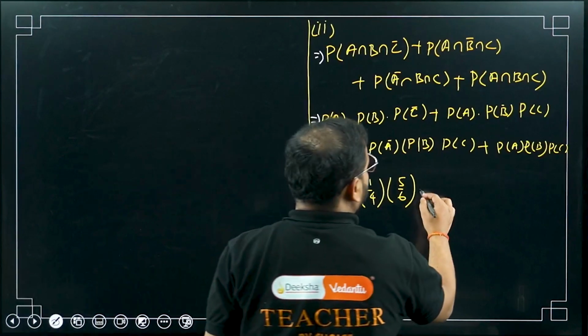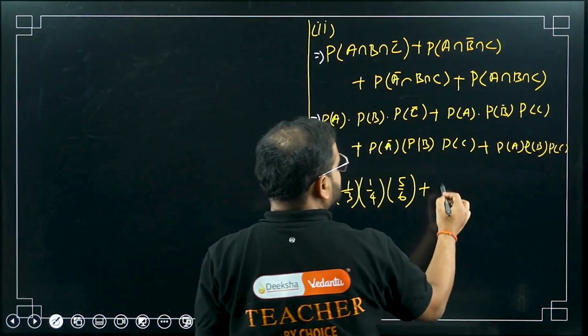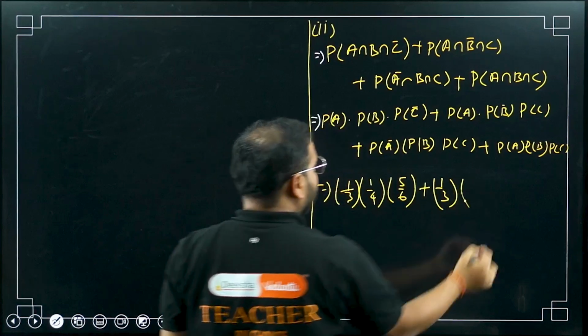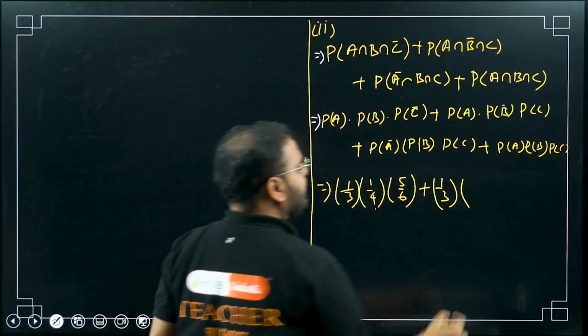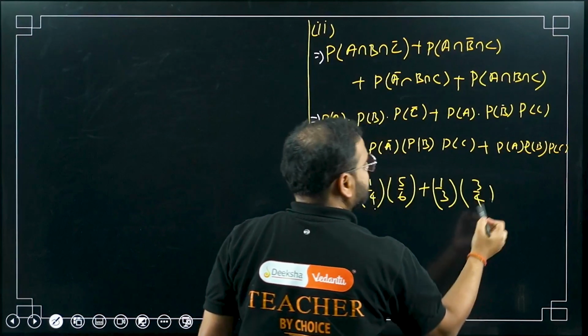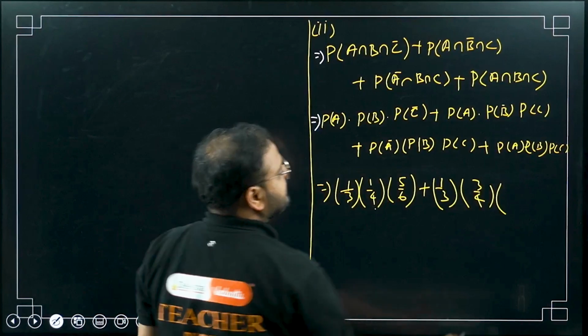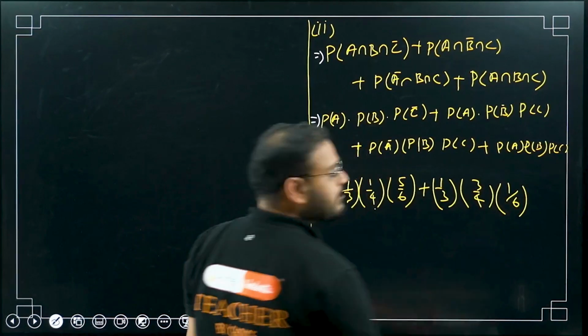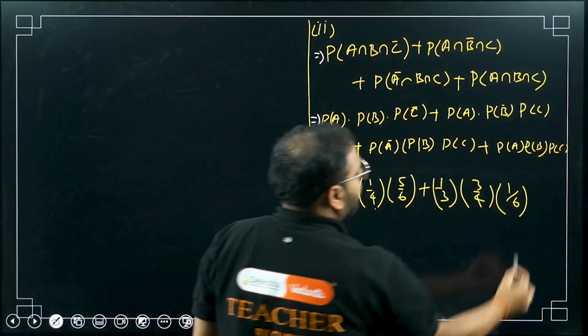Please have a look. Same way, P(A) remains the same, 1 by 3. P(B) is 1 by 4, so P(B bar) will be 3 by 4. P(C) will remain 1 by 6. P(C) is 1 by 6, P(C bar) is 5 by 6, okay?